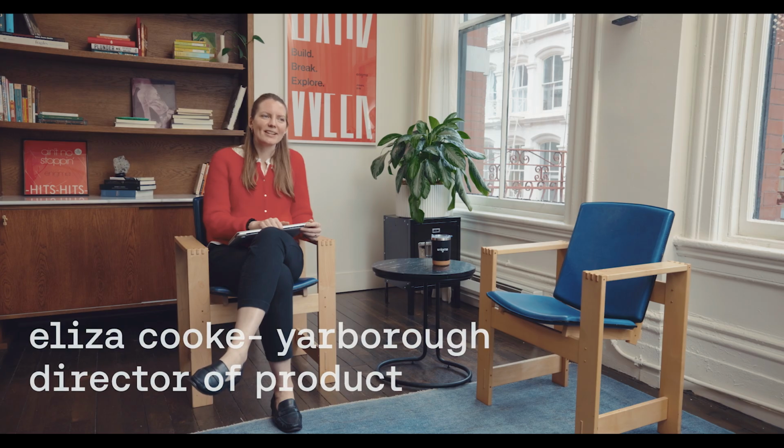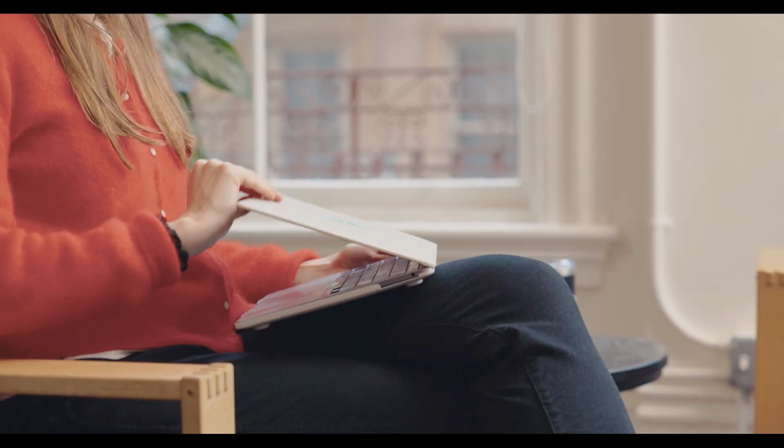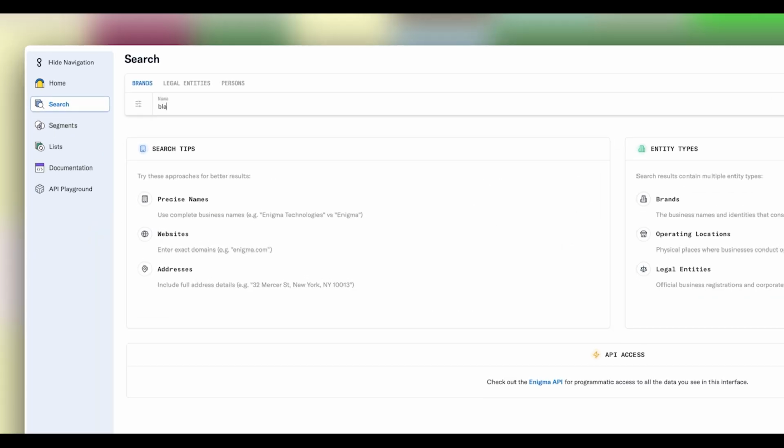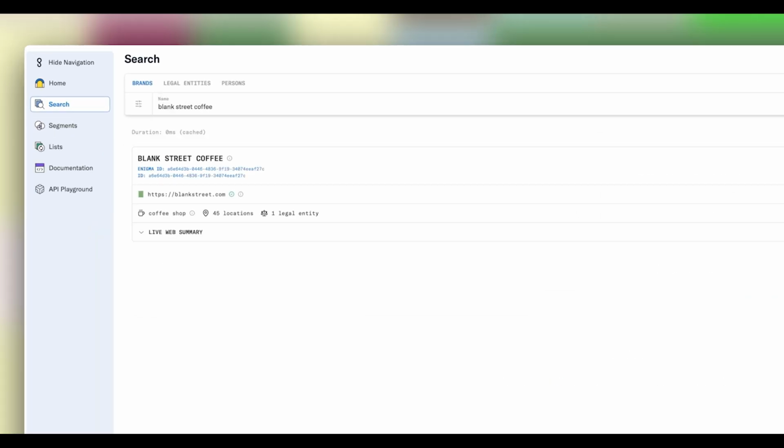So at Enigma, we think of businesses in kind of their three core entities: the brand, the legal entity, and the operating location. And these help us capture how businesses really operate. Can you explain more? Yeah, so maybe we can look at an example. Sure. I could show you what the data looks like for Blank Street Coffee, say, in our console.